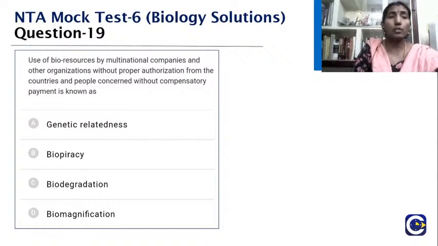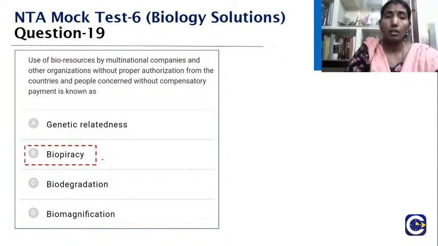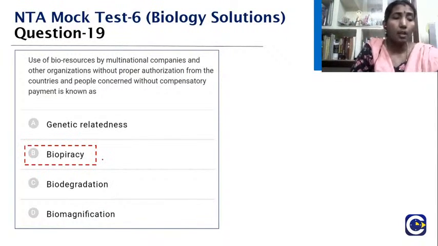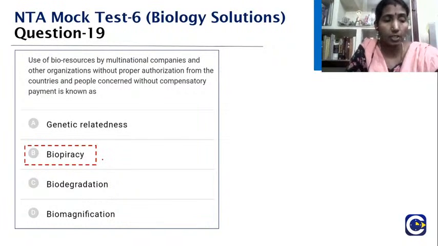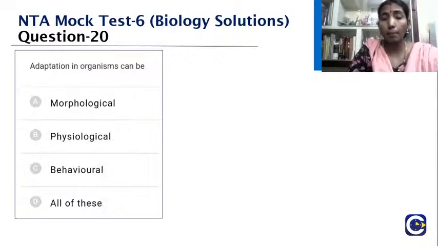Okay, we'll go to the next question. Use of bioresources by multinational companies and other organizations without proper authorization from the countries and people concerned, and without compensatory payment, is known as genetic relatedness, biopiracy, biodegradation, or biomagnification. So what should be the right answer? You can see here it is biopiracy, because some organizations and even multinational companies try to exploit or get patents for the biological resources of other nations without proper authorization from the concerned country. That is what we call biopiracy.